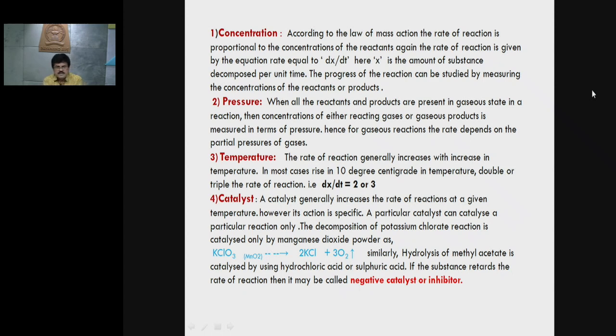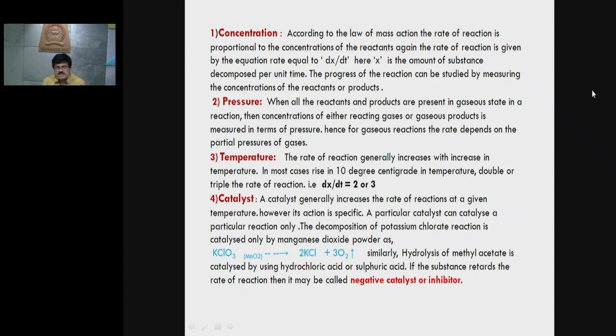Similarly, a catalyst also changes the rate of reactions. Some catalysts increase the rate of reactions and some catalysts decrease the rate of reactions. The catalyst which decreases the rate of reaction is called a negative catalyst, and the catalyst which increases the rate of reaction is called a positive catalyst. A catalyst generally increases the rate of reaction at a given temperature. However, its action is specific. A particular catalyst can catalyze a particular reaction only.